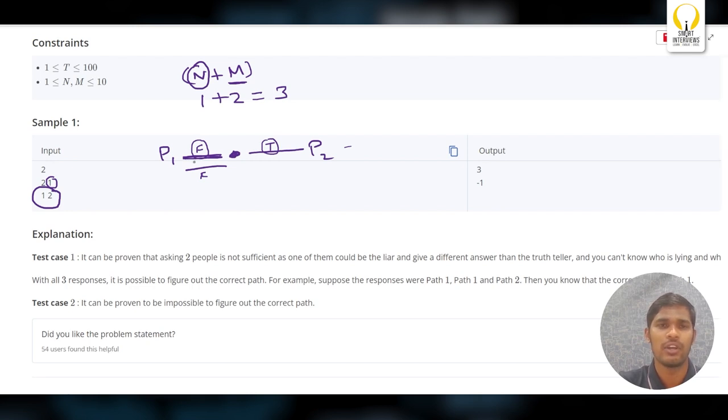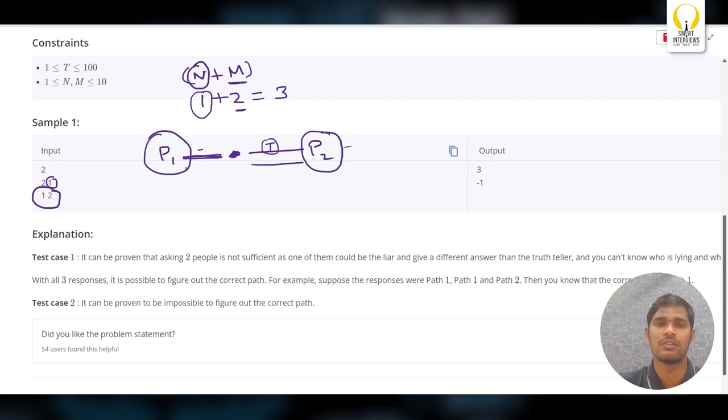Can you conclude that? If you observe, let's see. So you think that, okay, 2 persons are telling P1. That means there are 2 liars. So one person will tell truth. Can you assume that this is the happiness path? If you assume like that, what if the third person is telling that P2 is happiness? Will you conclude P1 is happiness? If you conclude P1 is happiness, actually it is doom, not a happiness.